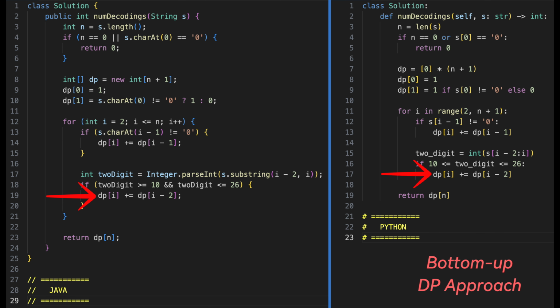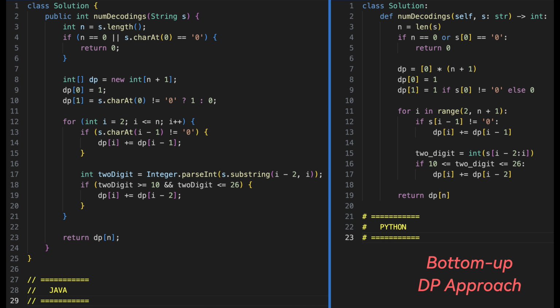Hence, we will add dp of i-2 to dp of i, because the decoding ways up to position i-2 can now extend to include the last 2 digits. And once the iteration is complete, we can return dp of n as our answer, which contains number of ways to decode the entire string of length n.